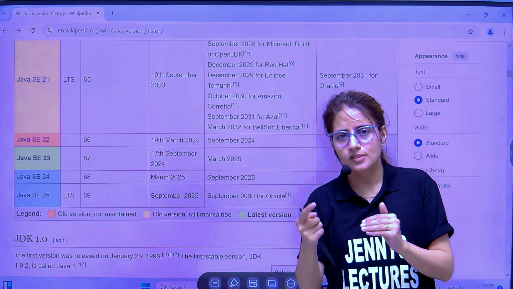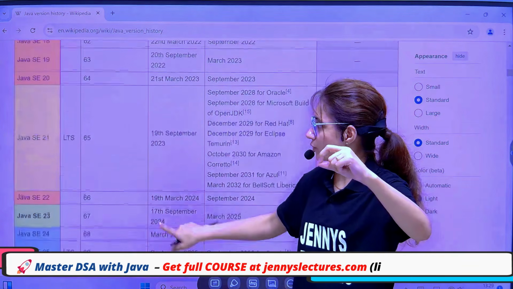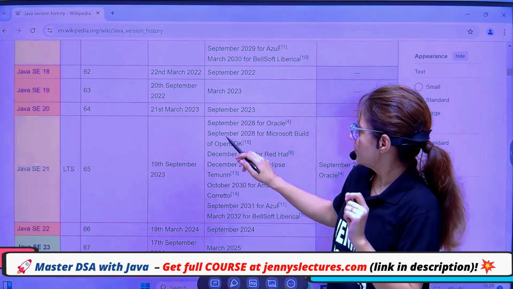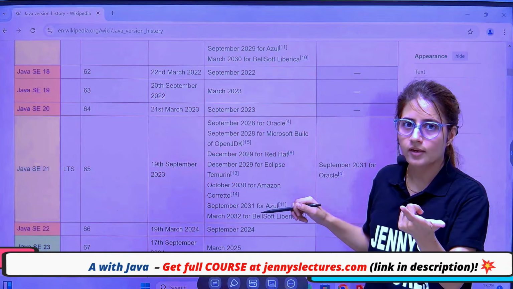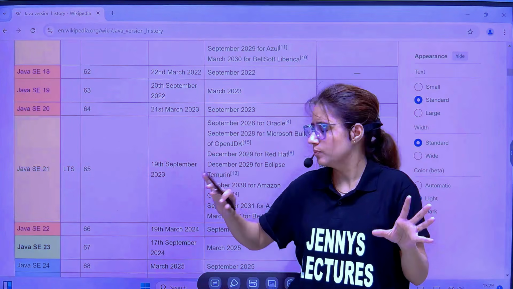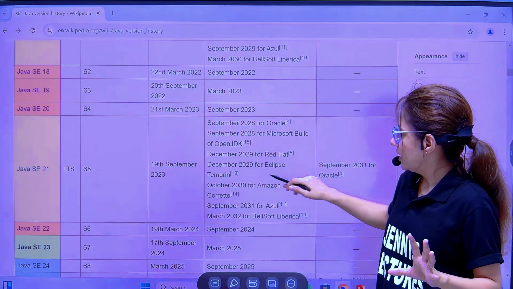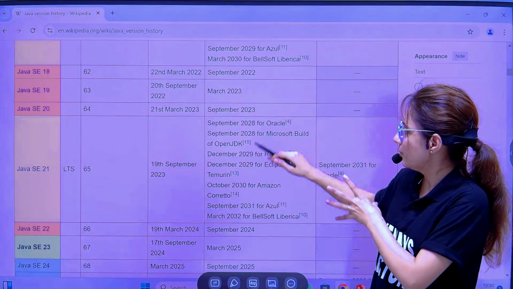But there are some LTS versions, that is, long-term support versions. So Java 21 is one of them. See, long-term support means it will get support from Oracle until September 2028. There are so many vendors or providers for this JDK. What is JDK? I'll tell you, right? Like Microsoft Build of OpenJDK, Red Hat, Eclipse, Amazon Corretto, and so on. There are so many vendors, and they provide support.